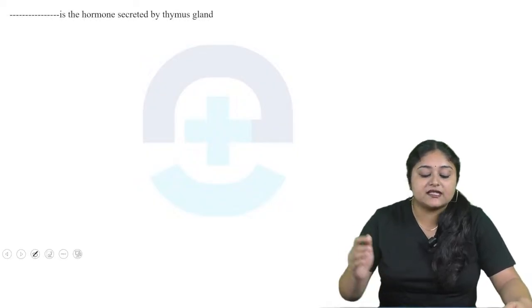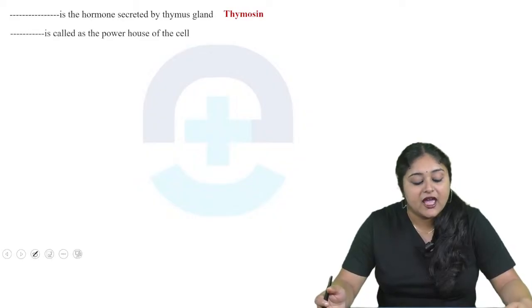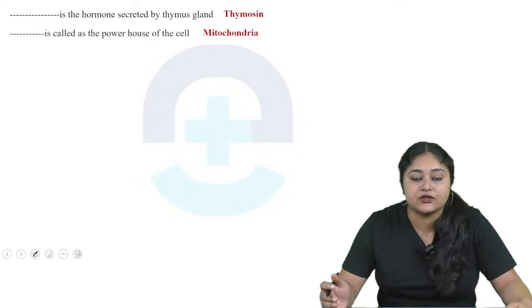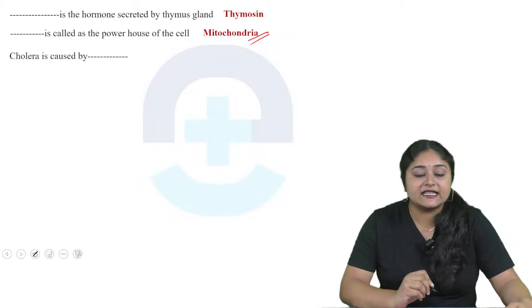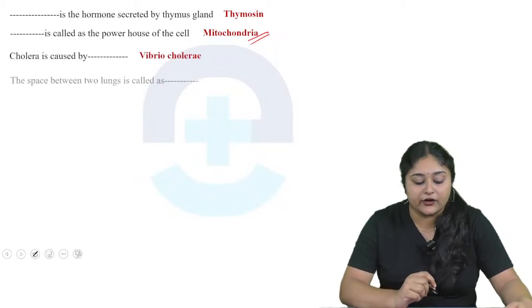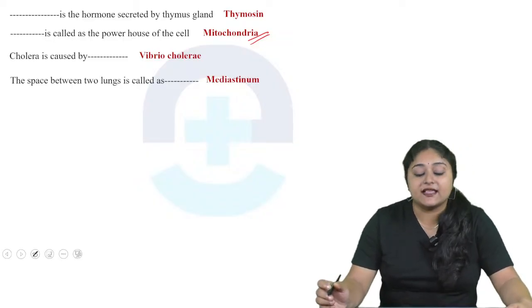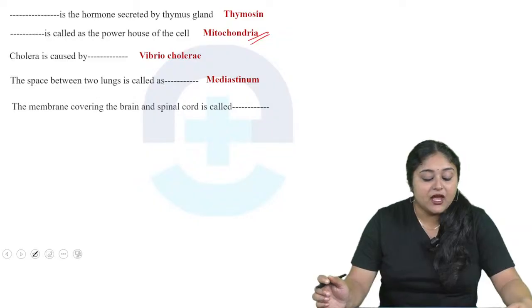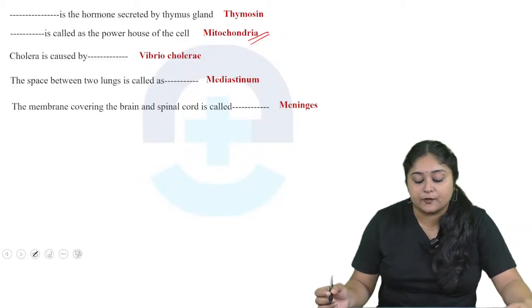Now dash is the hormone secreted by the thymus gland. So the answer is thymosin. Dash is called the powerhouse of the cell. The answer is the mitochondria. Then cholera is caused by dash, Vibrio cholerae. Next, the space between two lungs is called dash. The answer is mediastinum. Then the membrane covering the brain and spinal cord is called dash, meninges.